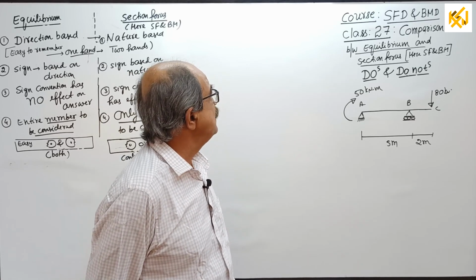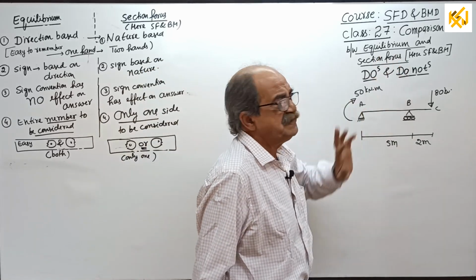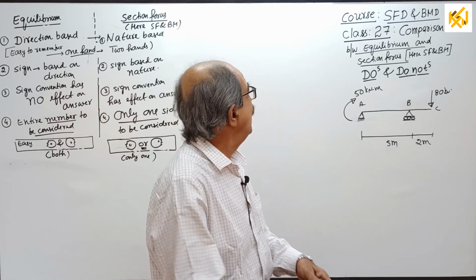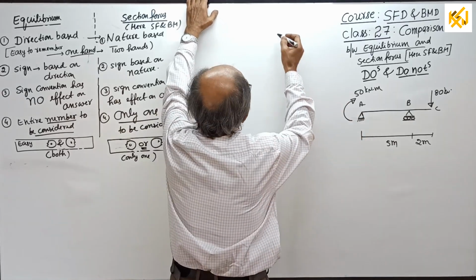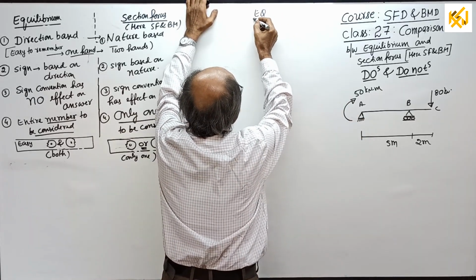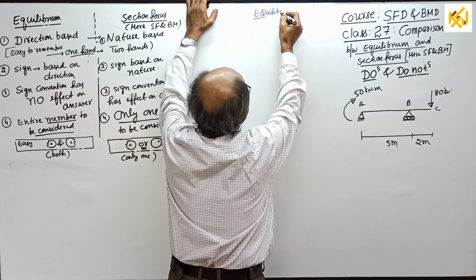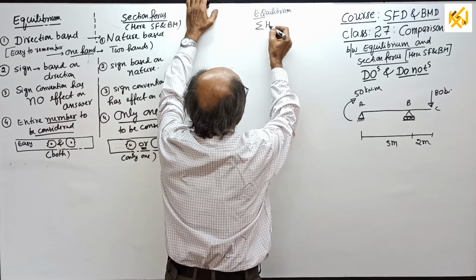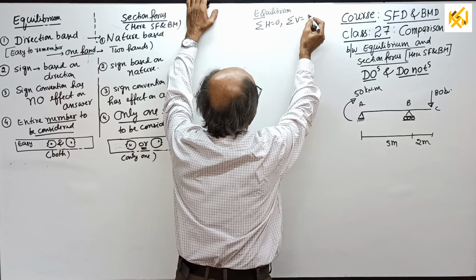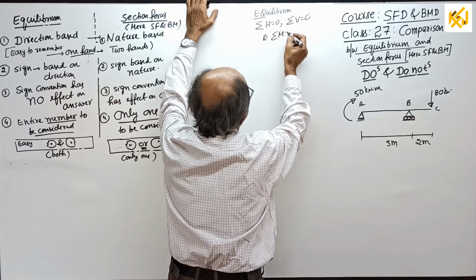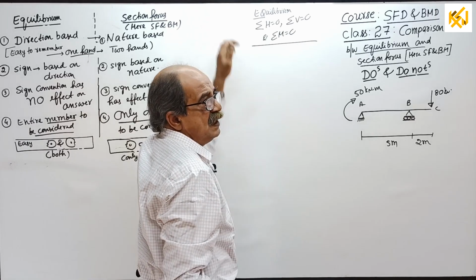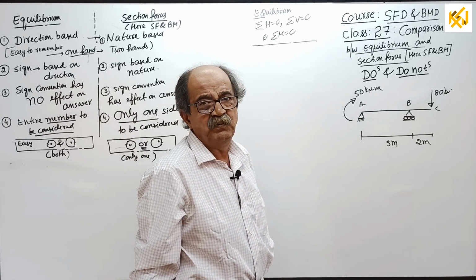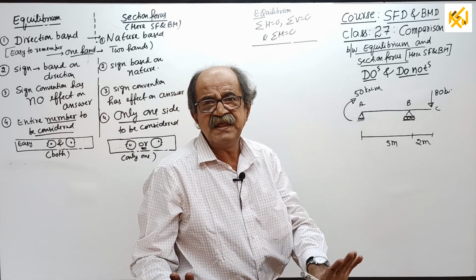Today, as I told last time, I am comparing equilibrium with section forces. Equilibrium is the basic condition of static equilibrium. When we consider equilibrium, we consider sigma H equal to 0, sigma V equal to 0 and sigma M equal to 0. The algebraic sum of horizontal forces, vertical forces and moments is equal to 0 for the entire system considered.